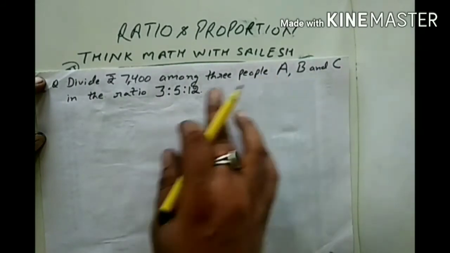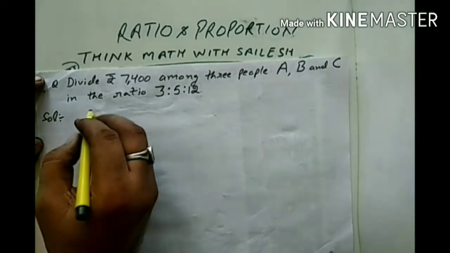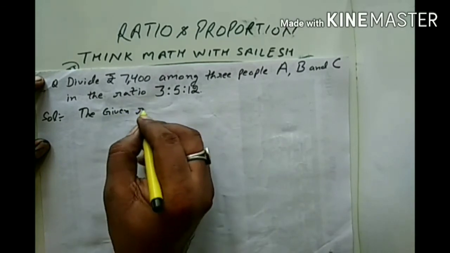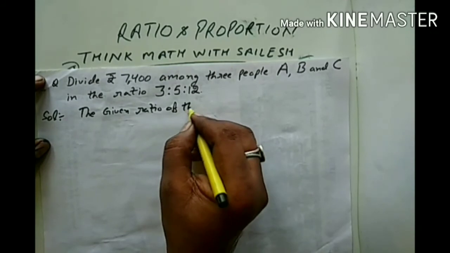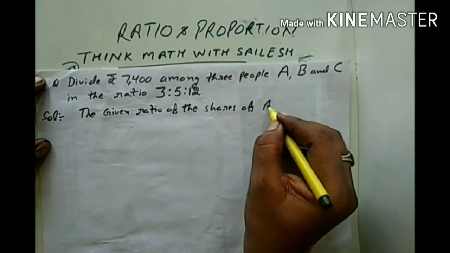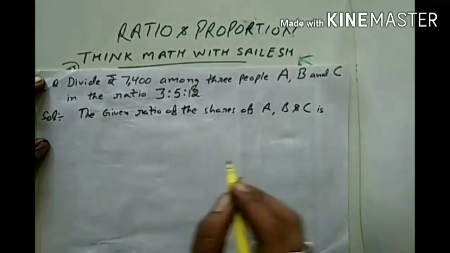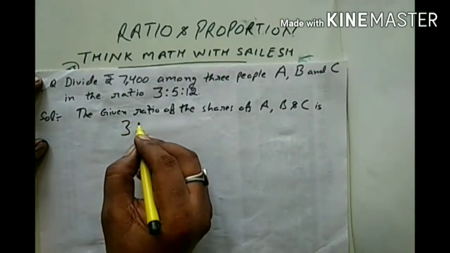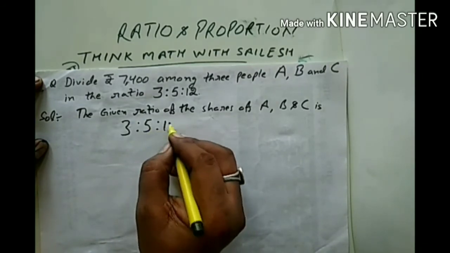So the share of A is, firstly I will write the given ratio of the shares of A, B and C is 3:5:12.